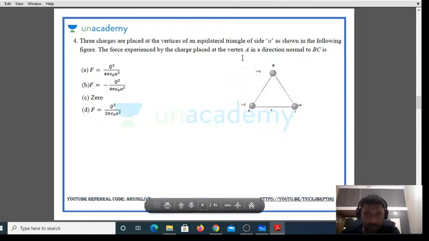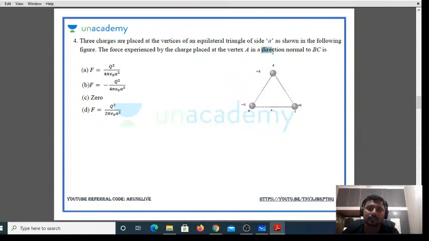But what is the condition? Let us see. It has to be normal to BC. The force experienced at the vertex A in a direction normal to BC, that is, perpendicular to BC. This is the point where you normally miss it, where you will not highlight or look. Read every word cautiously so that you can solve it clearly.